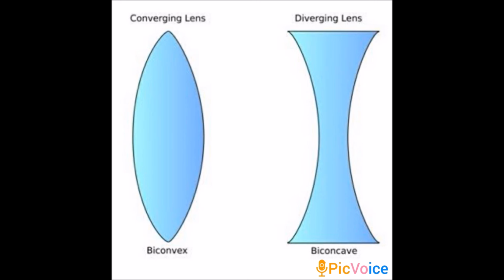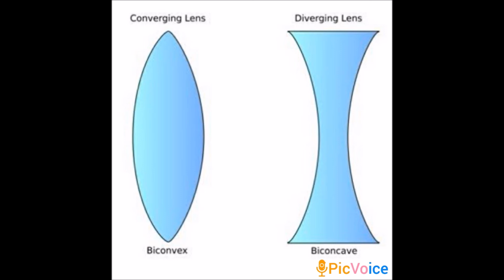The next one is the concave lens, otherwise called the biconcave lens. Here it is bounded by two spherical surfaces. It is just opposite to the convex lens. In the convex lens it is thicker at the center and thinner at the edges, but in the concave lens it is thinner at the center and thicker at the edges.